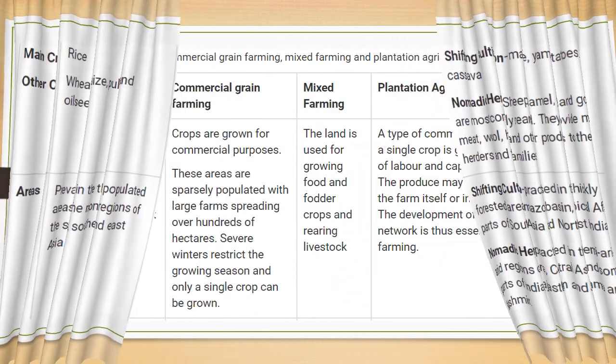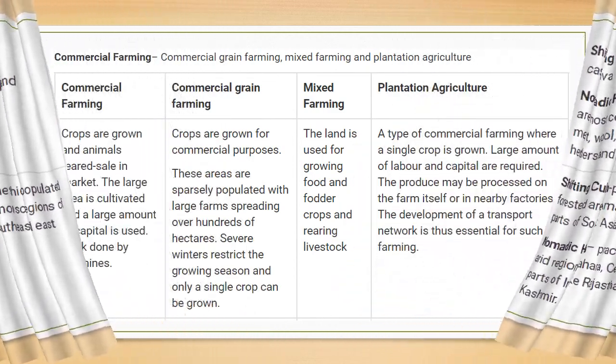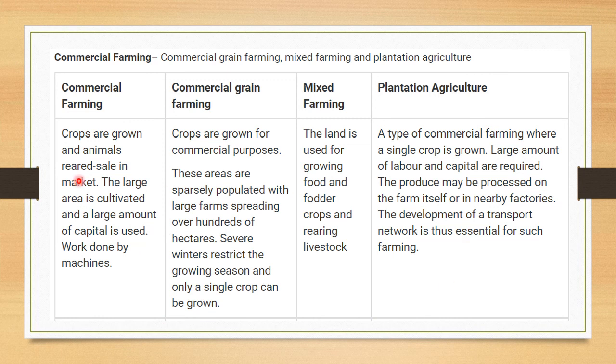So next we are moving to commercial farming. Commercial farming means here animals are grown and crops are also grown for market purpose, like commercial, for business purpose. A large area is cultivated and a large amount of capital is used, so they invest a lot. Here most of the work is done by machines and fewer laborers are required. So that is called commercial farming.